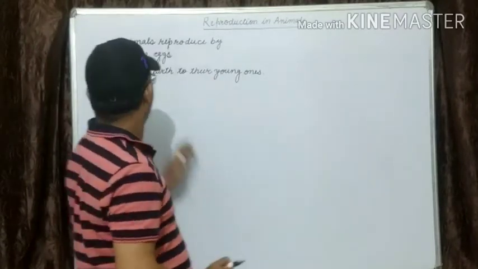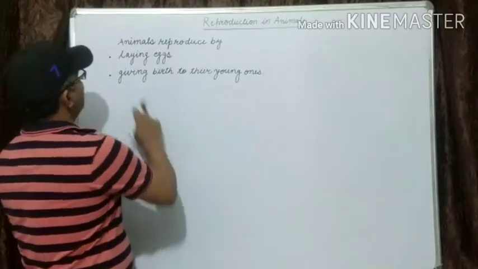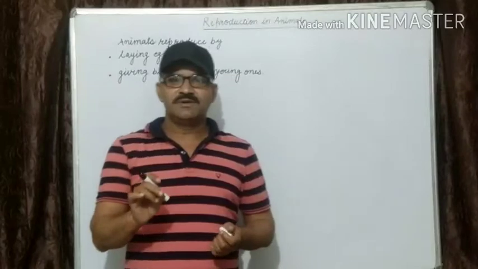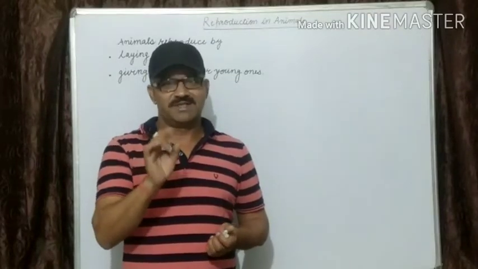Now we have discussed the first method; second is giving birth to their young ones. Now reproduction in mammals.